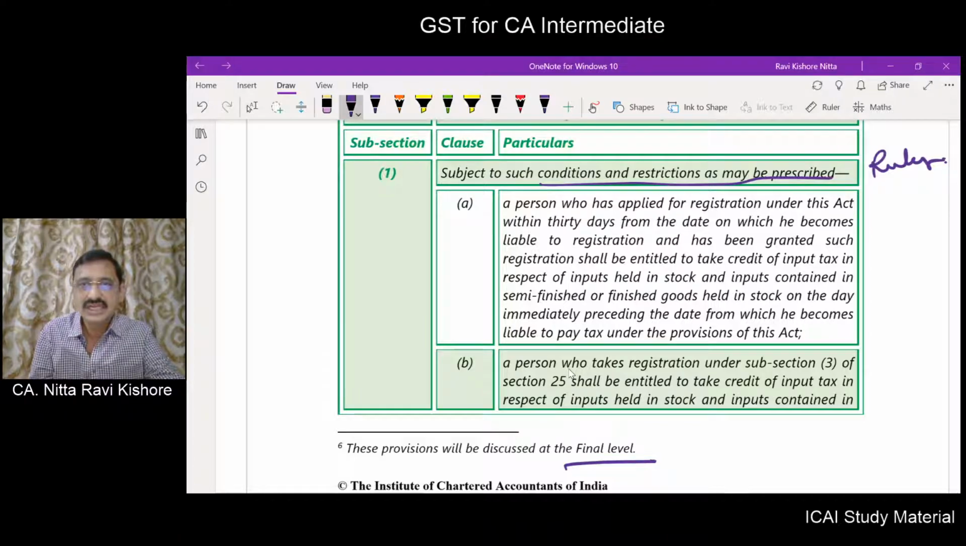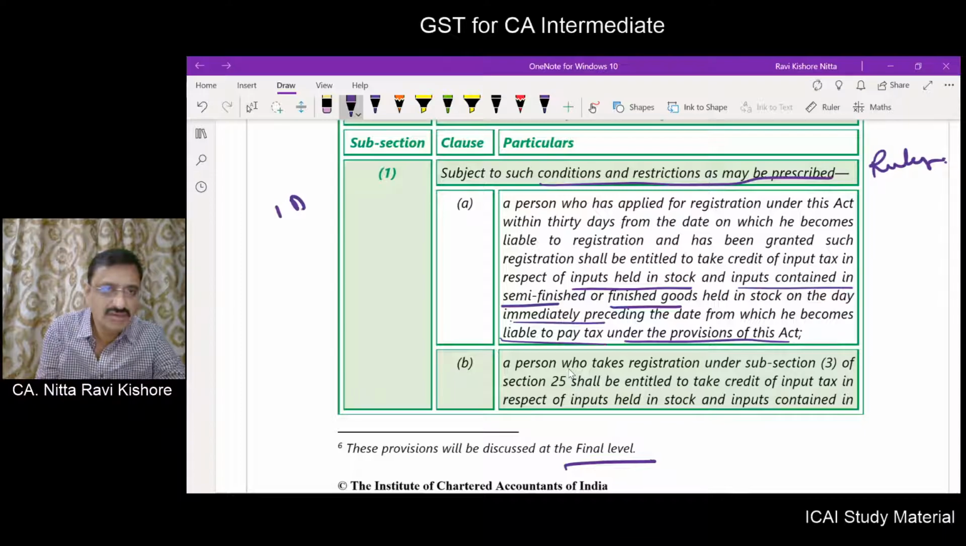A person who has applied for registration under this act within 30 days from the date on which he becomes liable to registration and has been granted such registration shall be entitled to take credit of input in respect of inputs held in stock, input contained in semi-finished goods or finished goods held in stock on the date immediately preceding the date from which he becomes liable to pay tax under the provisions of this act. Very simple.